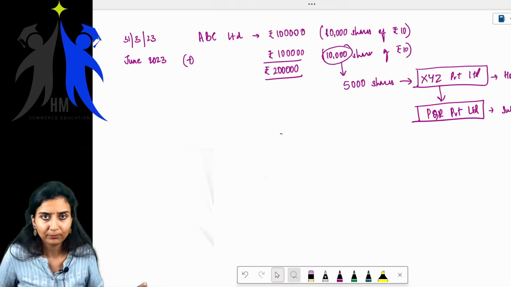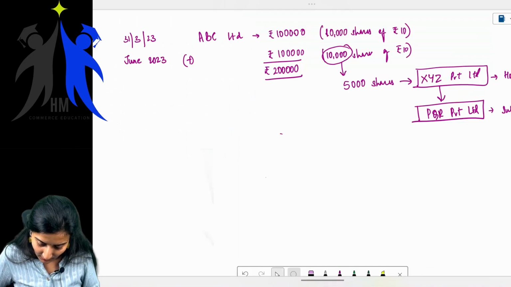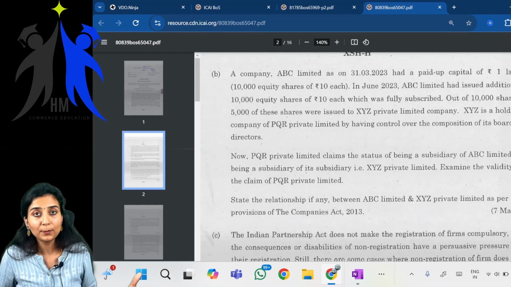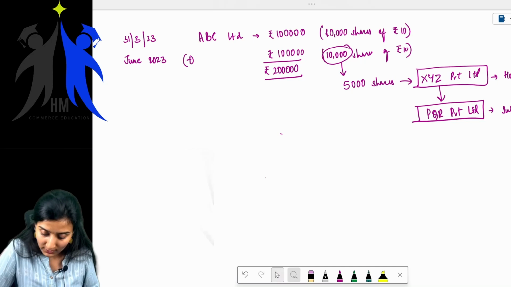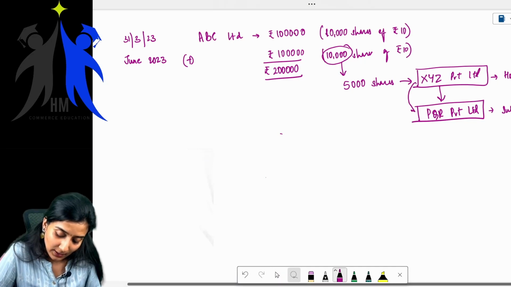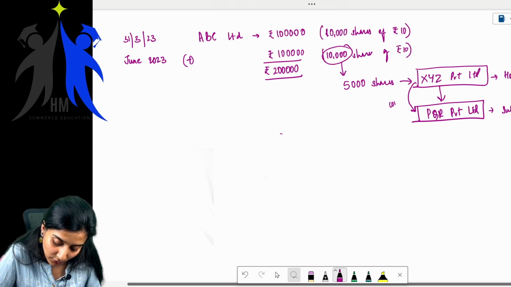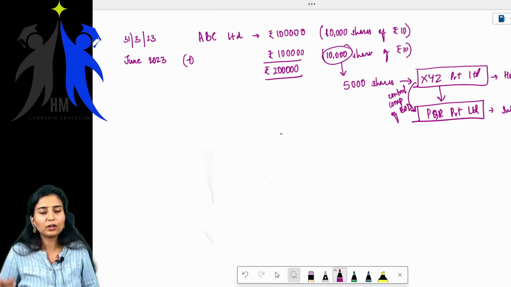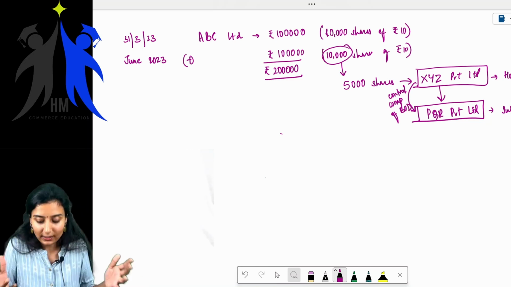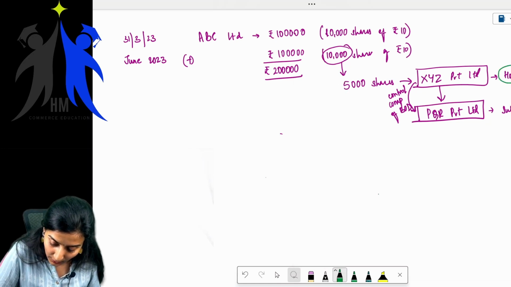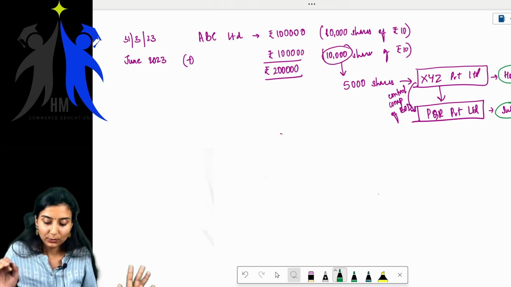This is what they are telling. They are only stating it. Facts of the case. How is it a subsidiary company? How is this XYZ Private Limited a holding company of the subsidiary company? By controlling the composition of its board of directors. You don't have to worry much about it. What they're basically trying to tell you here is, this is the holding company and this is the subsidiary company.